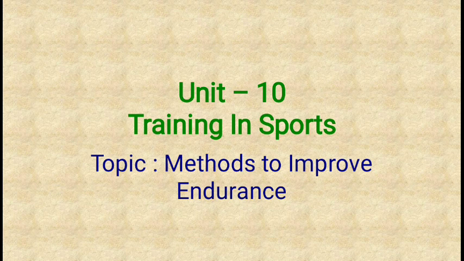Now in the last session we have learned the endurance definition, and we have learned the types of endurance. In the types of endurance we have learned endurance according to the nature of activity and endurance according to the duration of activity. In nature of activity we have learned three types of endurance, that is basic endurance, general endurance and specific endurance. Whereas according to the duration of the activity we have learned speed endurance, short term endurance, middle term endurance and long term endurance.